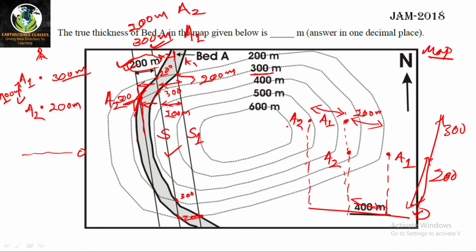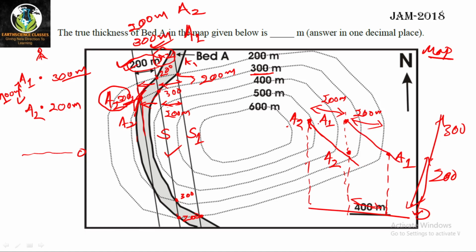Then if you move 200 meter towards west, you are finding A2. We are finding A2 at 300 meter, so I have placed A2 at 300 meter. Getting it? So what will I do now? I will connect these contacts, right? This is A2 and A2, that means the same contact. This is A1 and A1, the same contact. So I'll connect A2, and I'll connect A1. Now this is my bed.